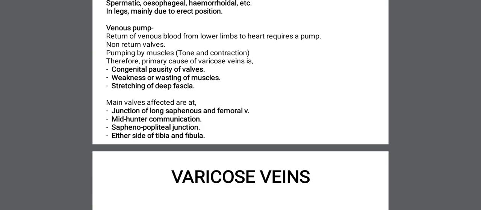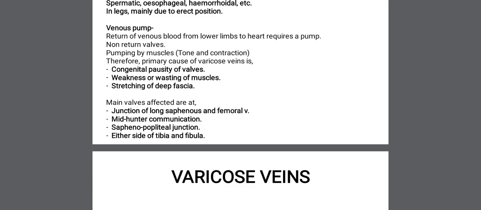So when the valve between the long saphenous and femoral vein is incompetent, then blood will flow backwards. There will be back pressure, and it will cause varicose veins. Another valve that may be easily affected is the mid-hunter communication.